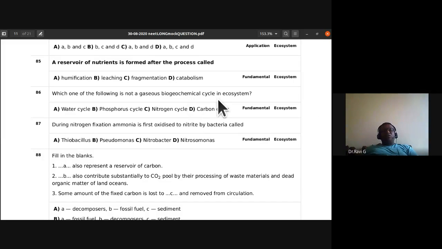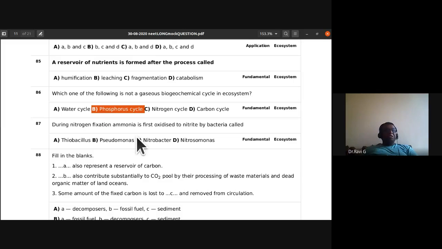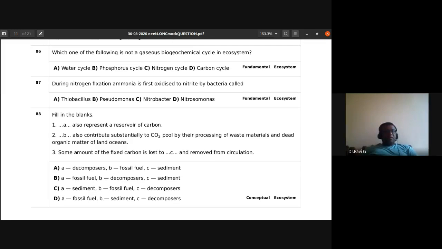Which one of the following is not a gaseous biogeochemical cycle in ecosystem? Phosphorus cycle. Yes, phosphorus cycle is completely sedimentary. It is not partially or completely gaseous. It is sedimentary. During nitrogen fixation, ammonia is first oxidized to nitrite by a bacteria called Nitrobacter?